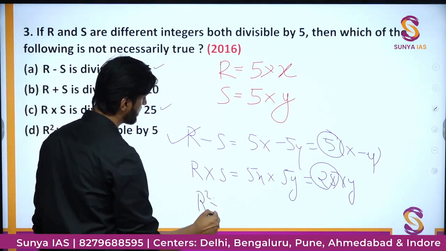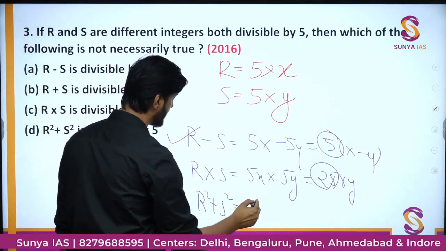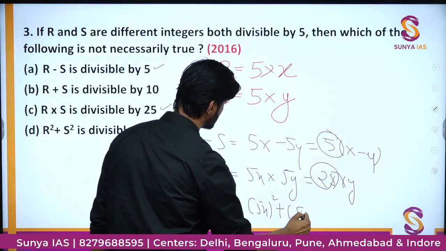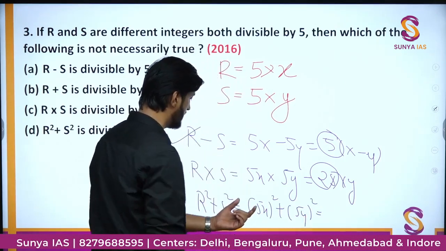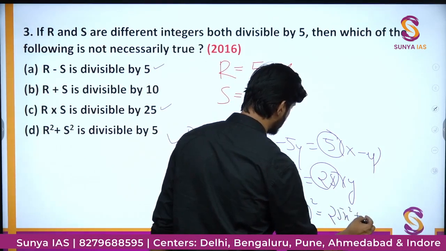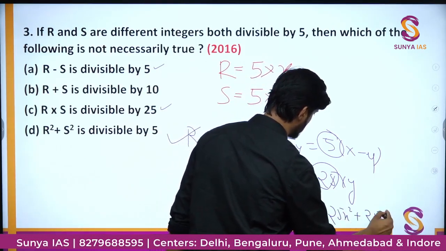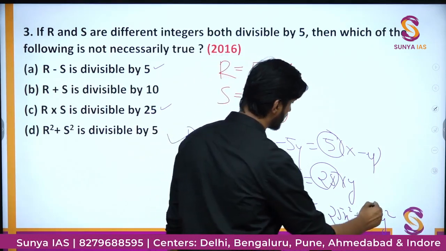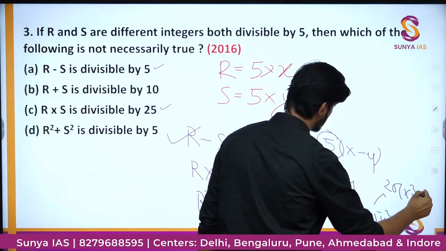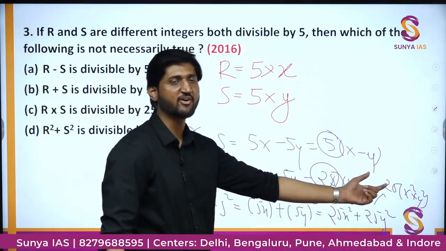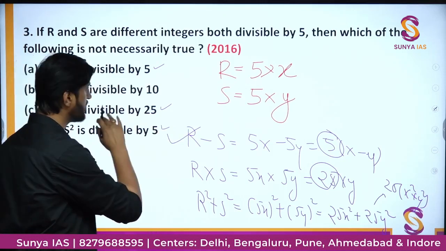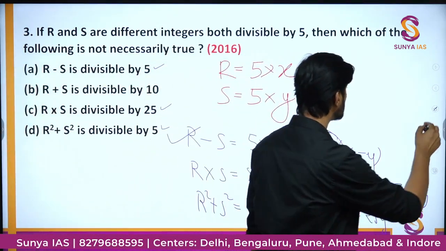R square plus S square will be nothing but 5x square plus 5y square. That will be simply 25x square plus 25y square. So here you can see a factor of 25 is common, and definitely it is going to be divisible by 5 also. Okay. So this option is also correct, but option number B is not going to be correct. Let me show you why.